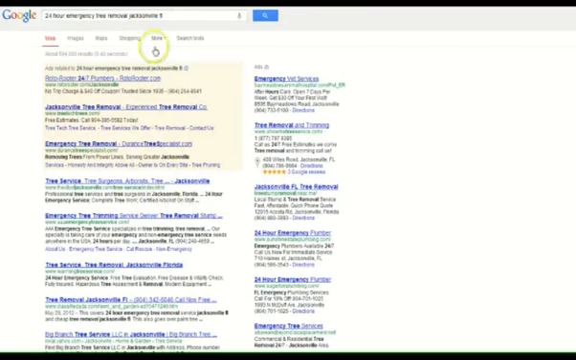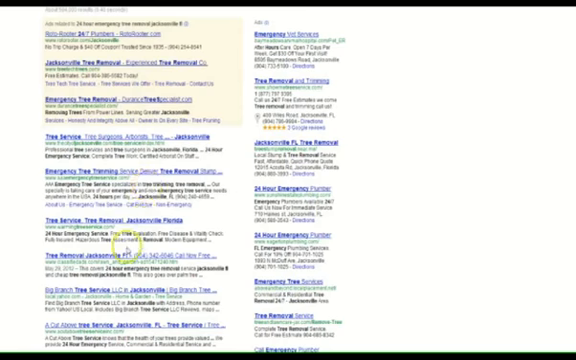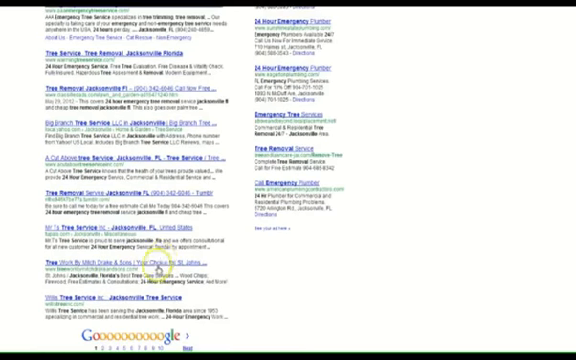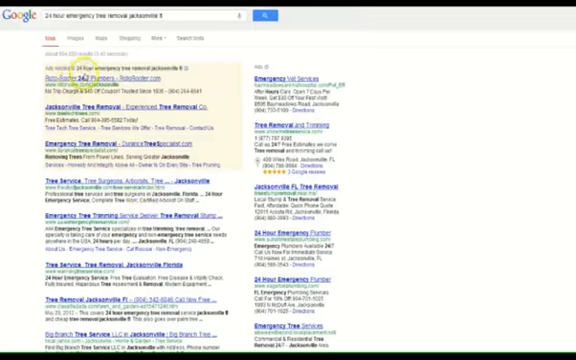Here's "24-hour emergency tree removal in Jacksonville, Florida." A tree falls in your house or hangs over someone's house. It's a dangerous situation. Falls over the roads. So a little bit over 500,000 results. I don't see any videos on here.